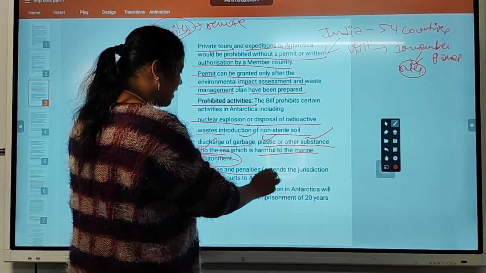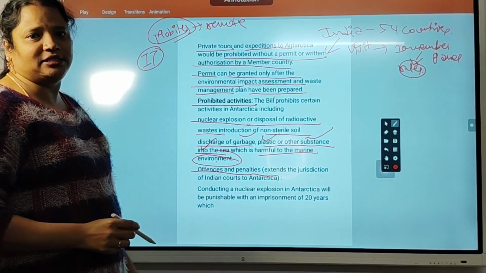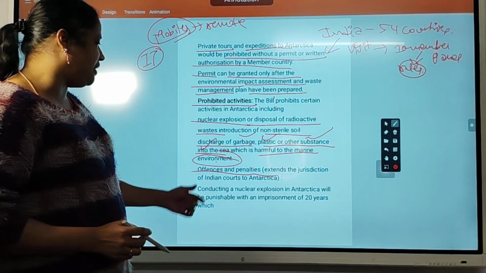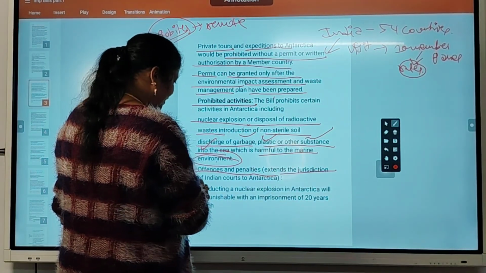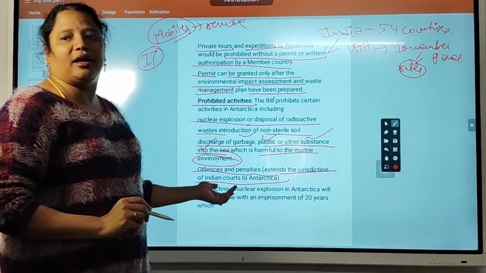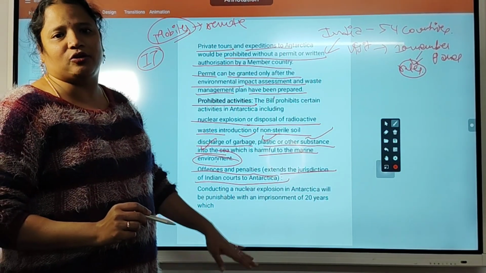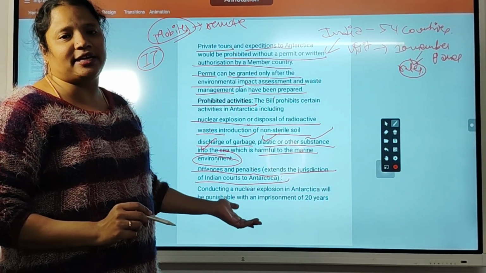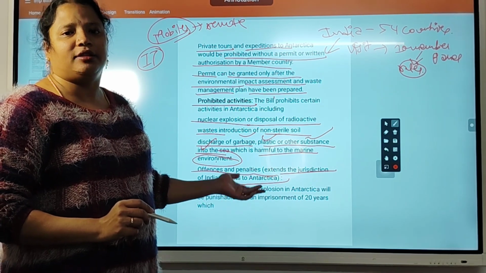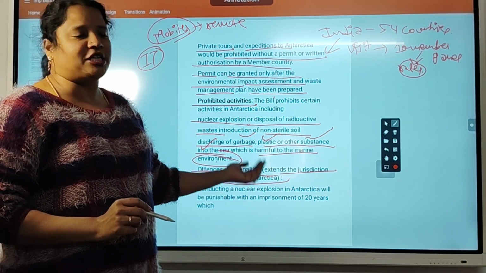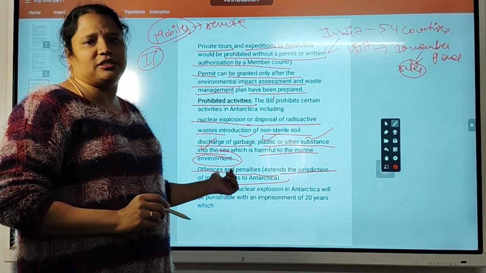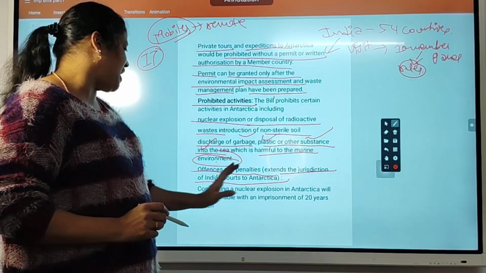Offences and penalties. What are the offences and penalties declared here? The bill extends Indian courts to Antarctica. That will be applicable to Indian courts for Antarctica, which means Indian courts can legislate on that. They can give a judgment on whether someone has committed an offence. If an offence is done, what is the penalty?